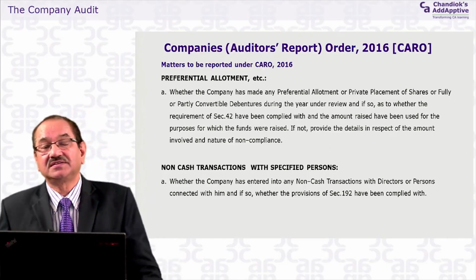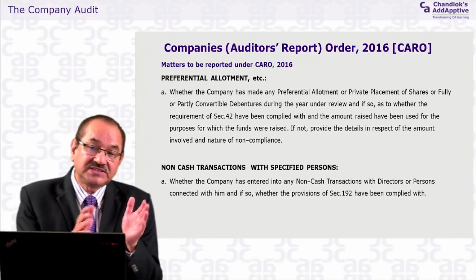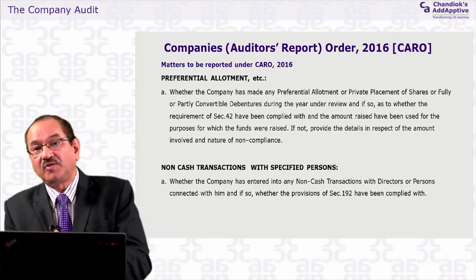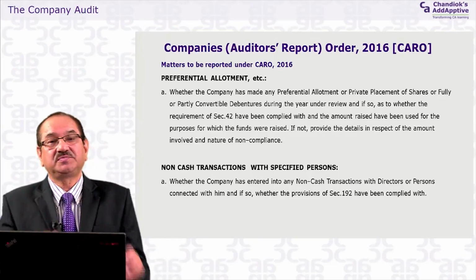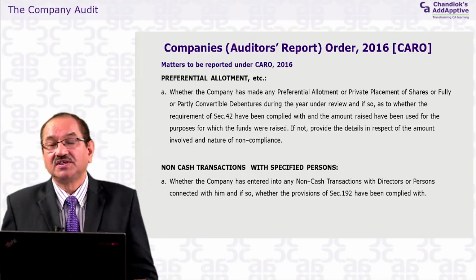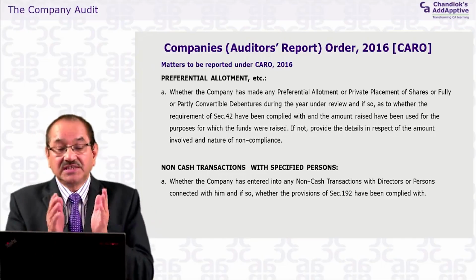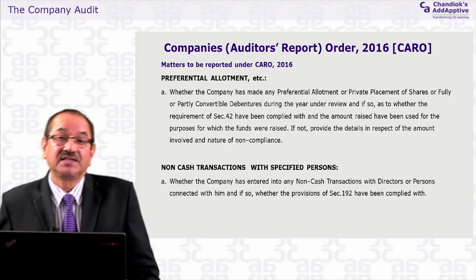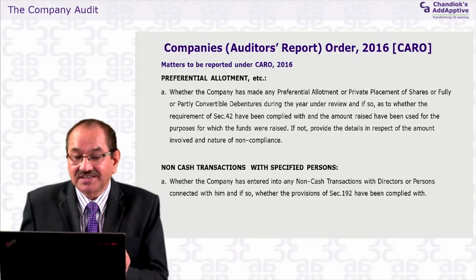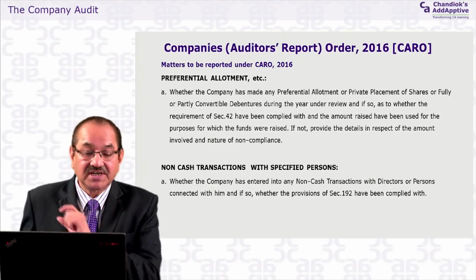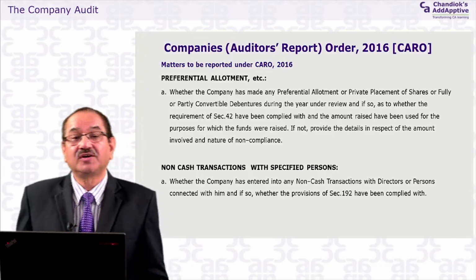The question here is why these transactions are looked at separately, and why the government wants separate reporting on it. Because these become more suspicious regarding valuations, whether these transactions are correctly done at fair value or not. The auditor's comment is required on whether there is a non-cash transaction with the directors or persons connected with them, and if so, whether the provisions of section 192 have been complied with.